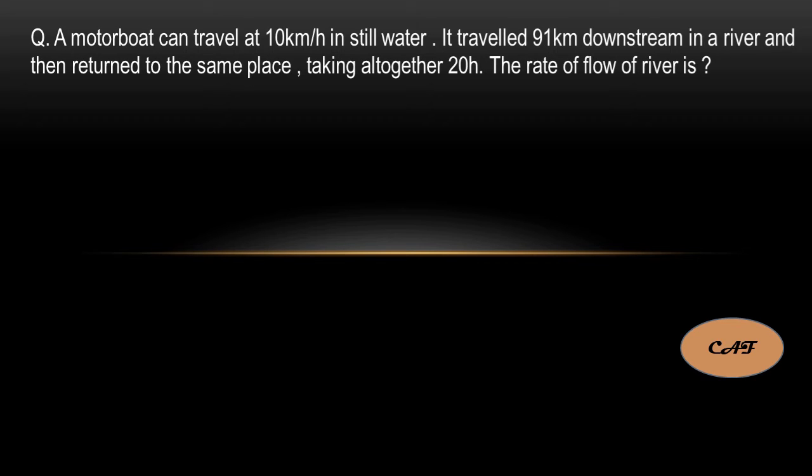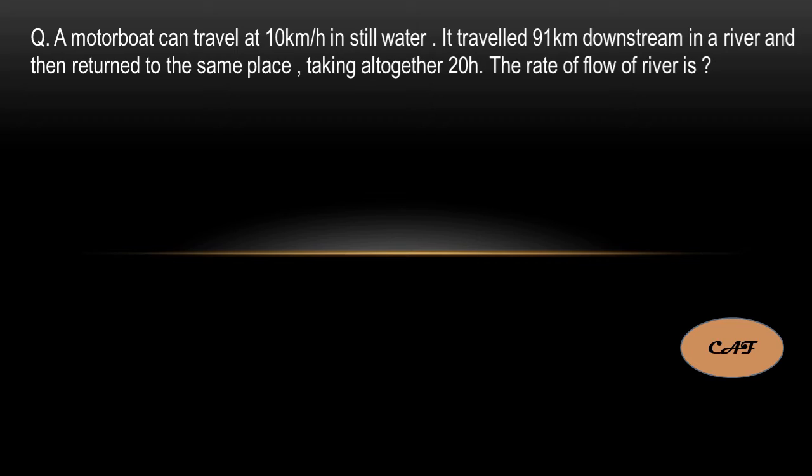Next question. A motor boat can travel at 10 kilometers per hour in still water. It traveled 91 kilometers downstream in a river and then returned to the same place, taking altogether 20 hours. The rate of flow of the river is? They gave only the speed of the motorboat in still water, so simply assume that is the speed of the motorboat.